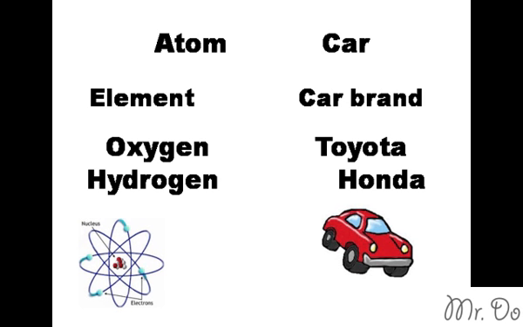So what kind of brand name elements do we know of? Like oxygen and hydrogen, nitrogen, and all of those found on the periodic table. Think of those like, here's a brand name of element. So that's how atom and element are related, just like car and car brand name are related. The atom is very general, whereas the element is more specific.